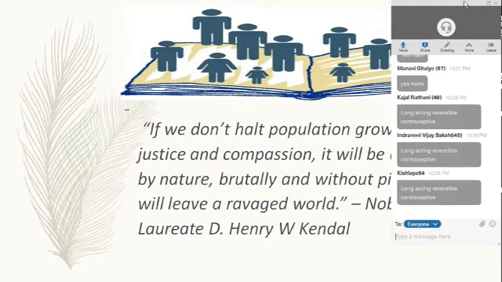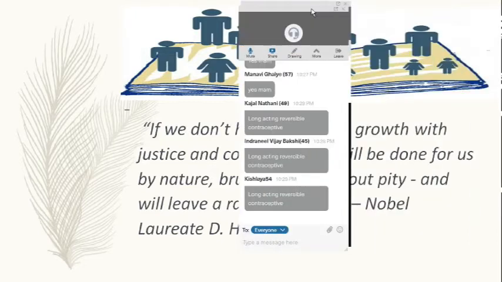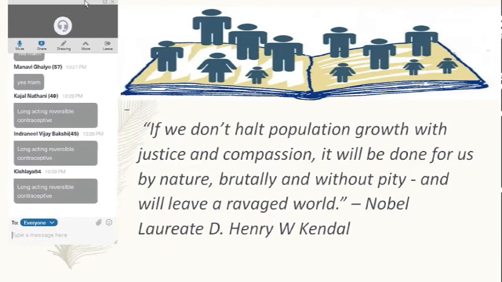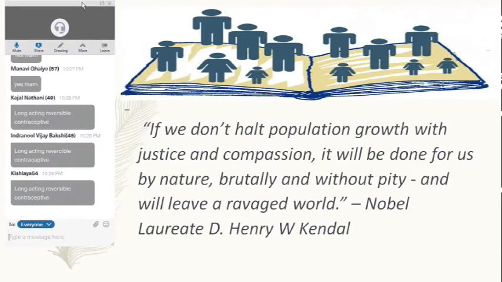Now why are we discussing contraception in such detail? If we don't halt the population growth with justice and compassion, it will be done for us by nature, brutally and without pity. That is one of the sayings by a Nobel laureate. And that is what we are seeing: if we don't respect nature, look at what nature is doing with the corona. So that is what we want to do with contraception.